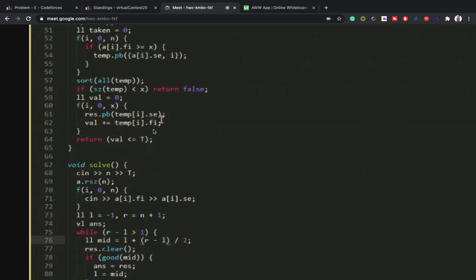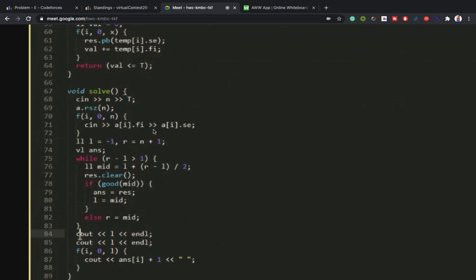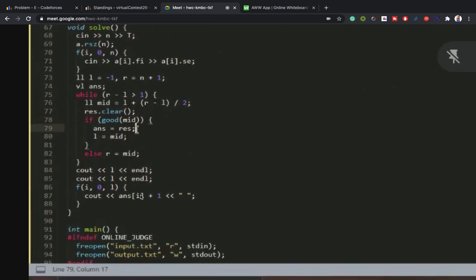If value is less than or equal to t, this is a Boolean expression, so it will return true if this is satisfied. If this returns true, then this res will be stored in answer, which can be one of the answers. In the last iteration, when the binary search ends, L will have the maximum index, and along with it, this will have the answer also.